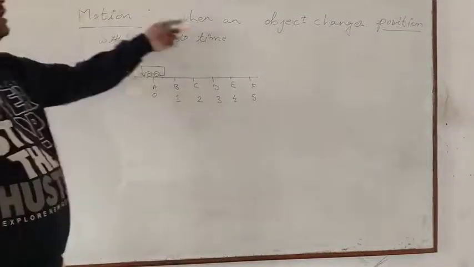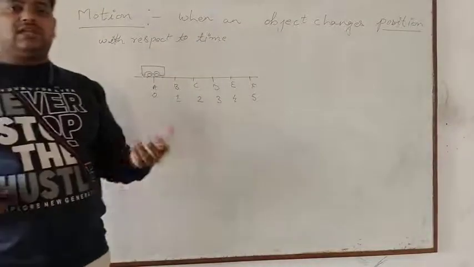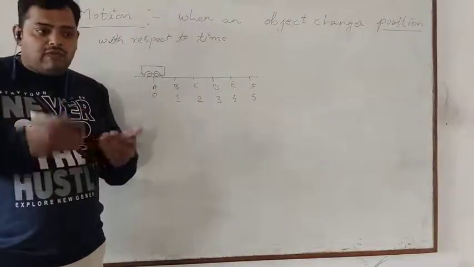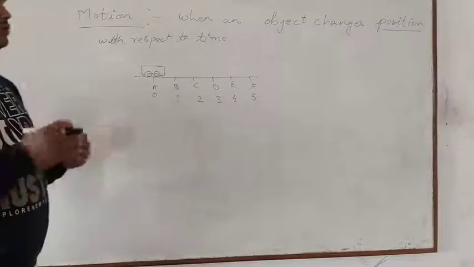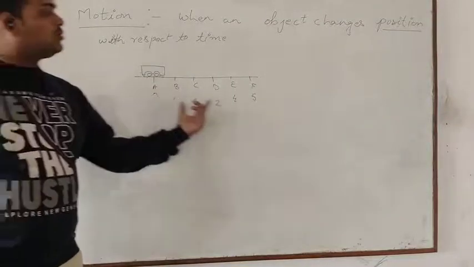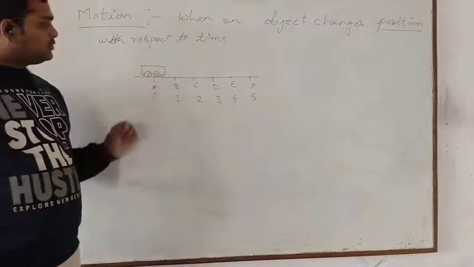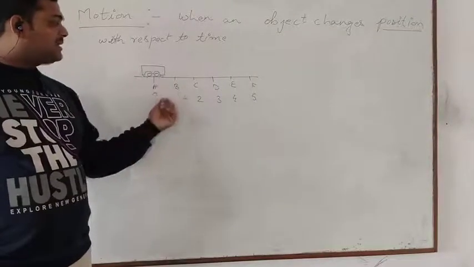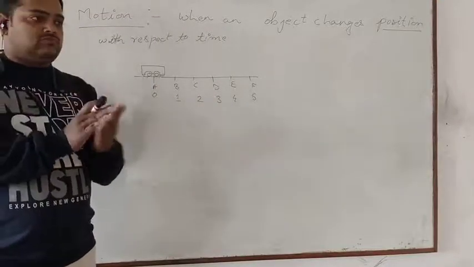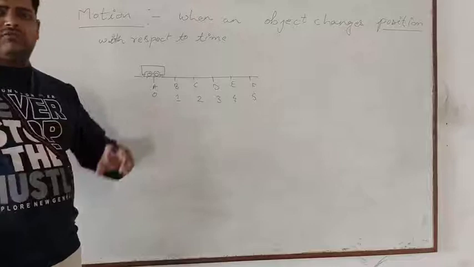Now here we see motion. So motion is when an object changes position with respect to time. Now in general English, if I ask you what is the meaning of motion, then you tell that the object is moving. How am I going to identify that the object is moving? So see here, I have taken a road, okay, and on the road a car or a bus has been shown as moving. So you can see the different places on the road, they have been marked with points. So you can take the markings, or for example we have different units, we can take kilometer, meter, centimeter, depending on the situation we are dealing with.